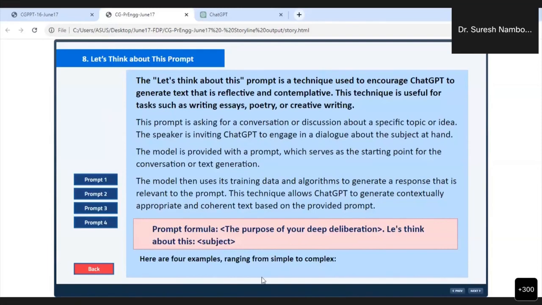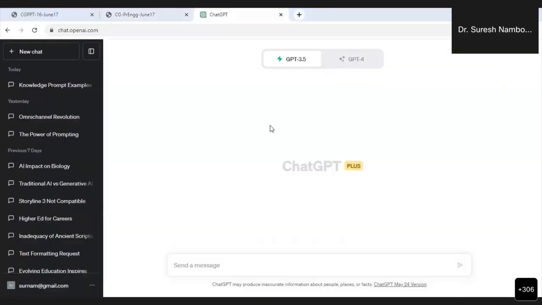Let us think about how this prompt works. "Let us think about this" is a very powerful prompt. It's a technique used to encourage ChatGPT to generate text that is reflective and contemplative. You know the meaning of reflective and contemplative. So I am going to tell you one very good example.